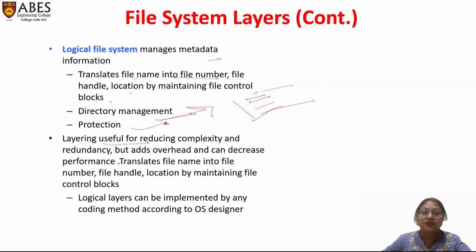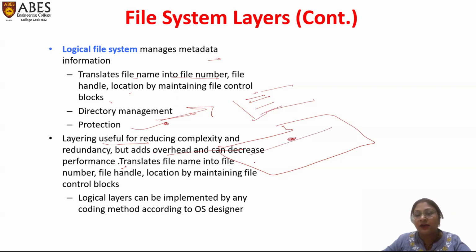Layering is useful for reducing complexity and redundancy, but adds overhead and can decrease performance. Because if we do not maintain the layer in our disk, then access of that particular data becomes very tedious. So we maintain the layer of the data, that layer of the memory cells that are stored in the disk, so that the complexity to access that data can be reduced, but overhead increases.